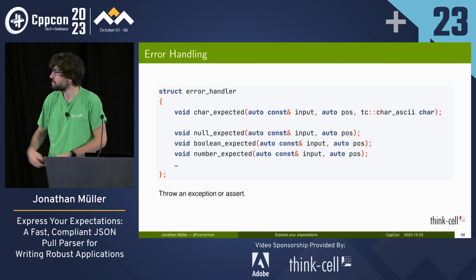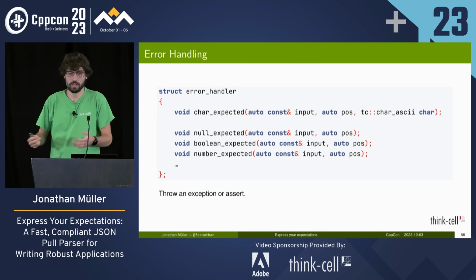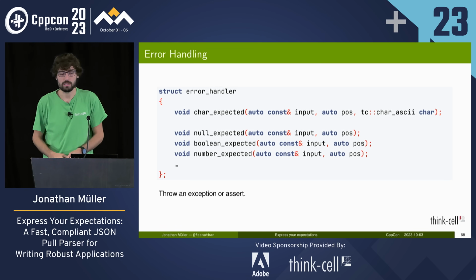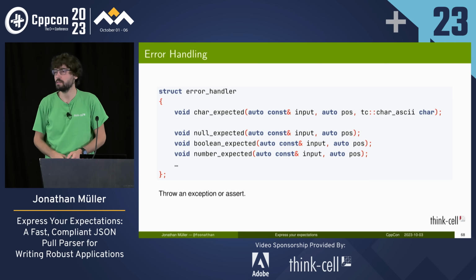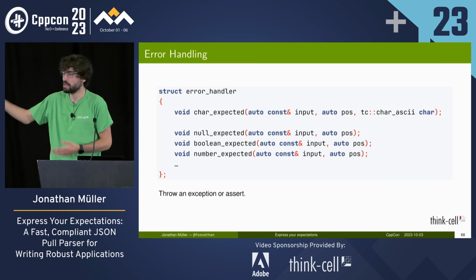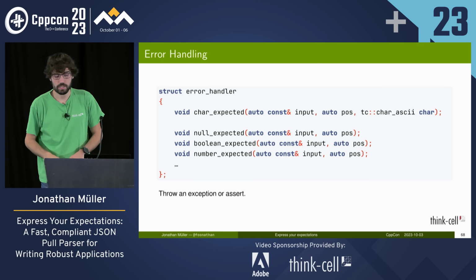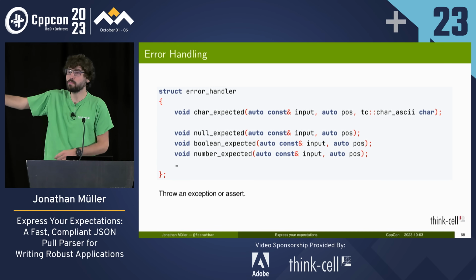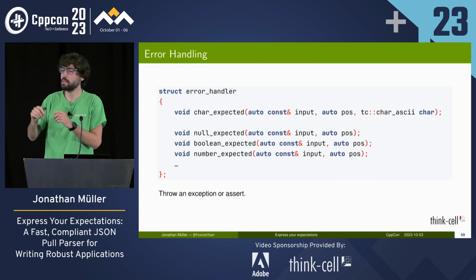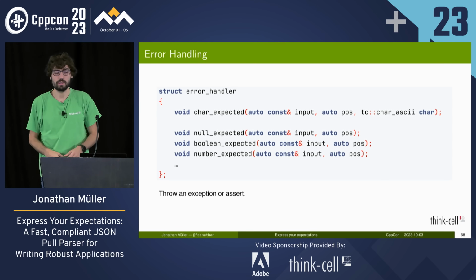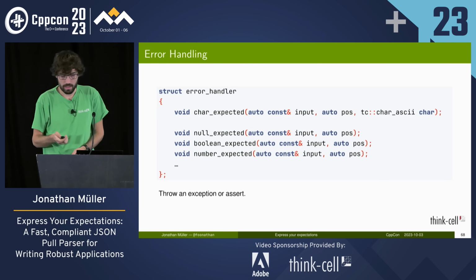And when there's an error, we have this error handler parameter that looks similar to a SAX parser, just for the errors only, and it will invoke the appropriate function. So the first one is for a generic syntax error in the JSON, and then we say things like null expected when we've got a null. And then you can throw an exception or assert or whatever. And what's really nice is when you set a breakpoint in this handler, you can directly see where exactly in the JSON document that is by looking at the call stack, by seeing the context, as we will see.